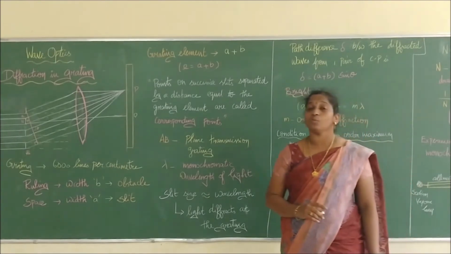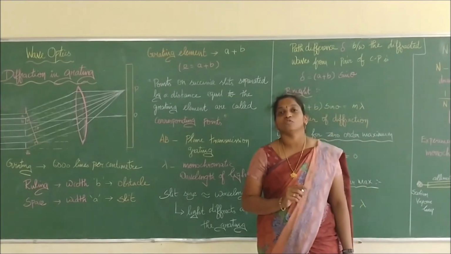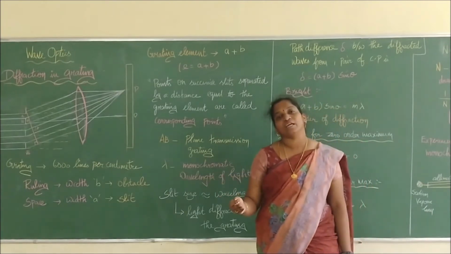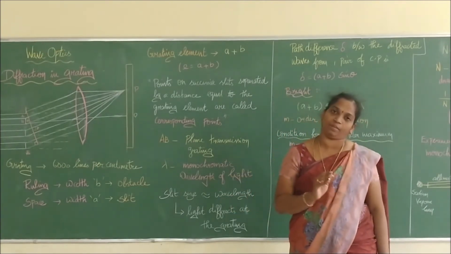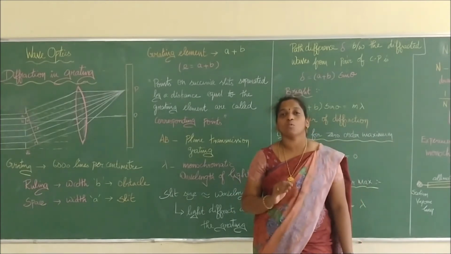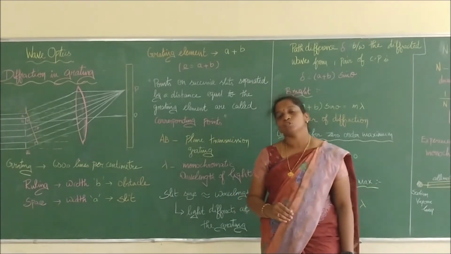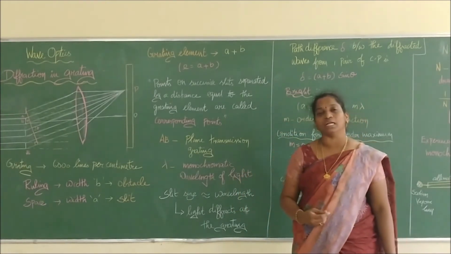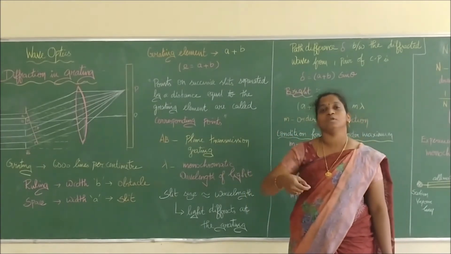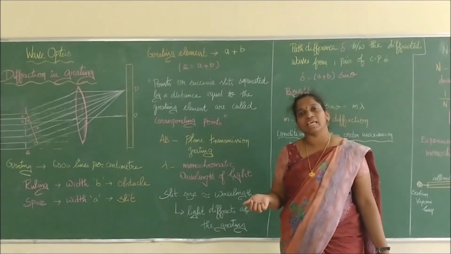So in diffraction, we have said a very important concept: the obstacle should be comparable to the wavelength of light, because only then will diffraction take place. You have to remember this clearly. One of the devices that helps me diffract light is the grating. So what is a grating? A grating is nothing but a small glass plate on which a large number of lines have been drawn with the help of a diamond.